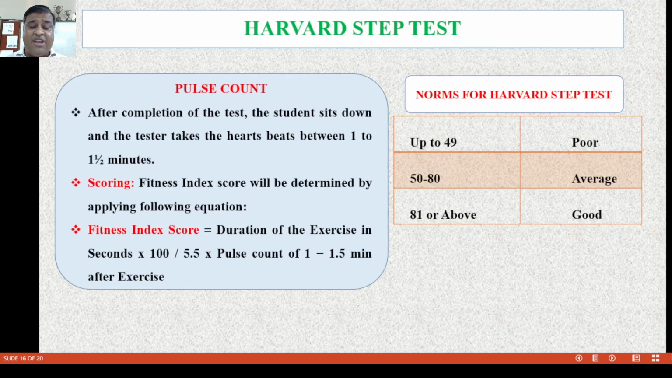Now, how do we calculate the pulse in the Harvard step test? After the test, the student sits down and the tester takes their heartbeats between 1 and 1.5 minutes. The fitness index is determined by applying the following equation: fitness index equals the duration of exercise in seconds multiplied by 100, divided by 5.5 times the pulse count